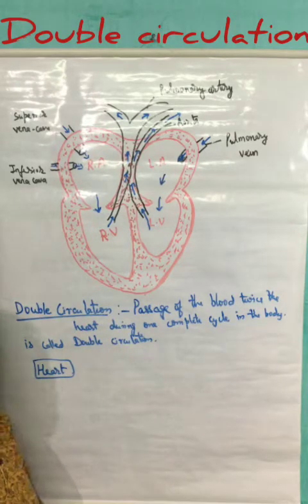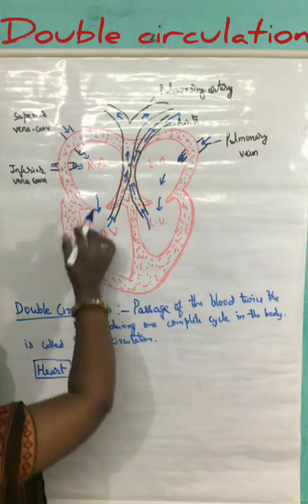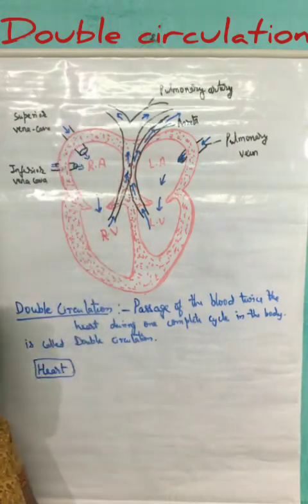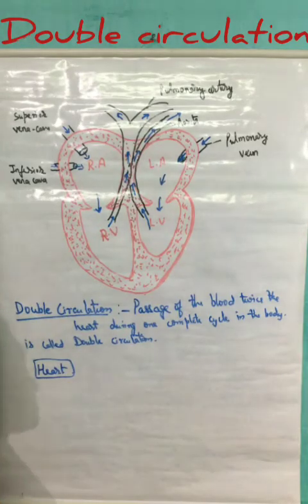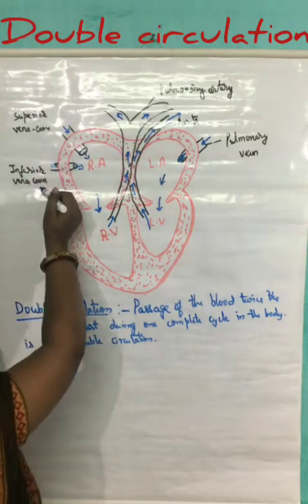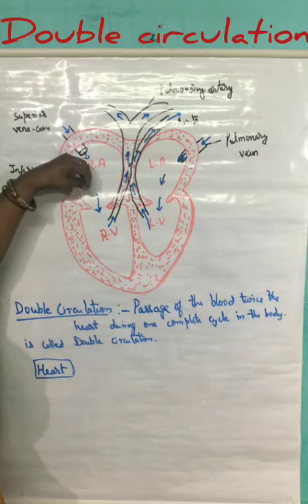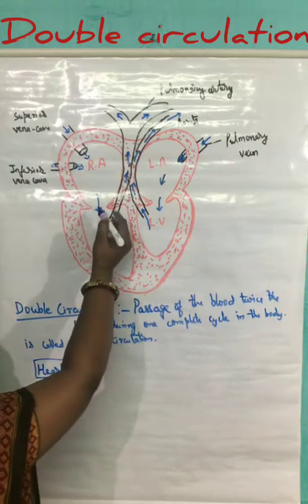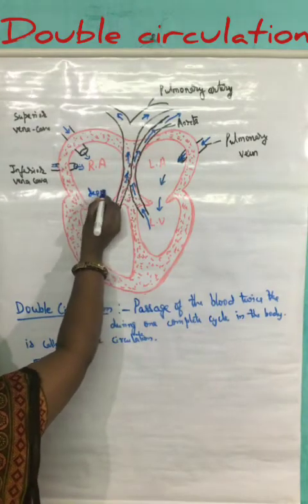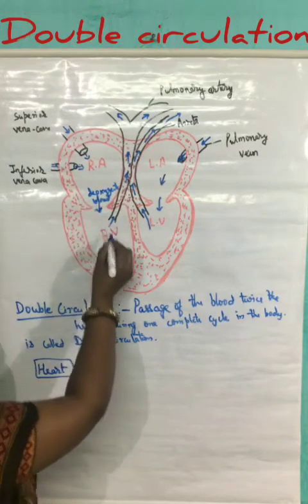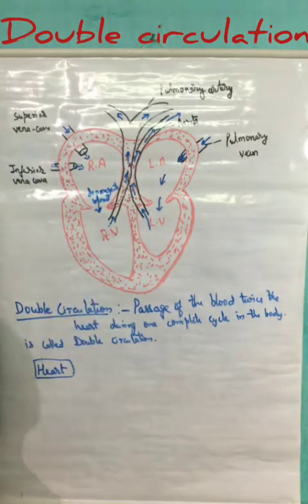Let us discuss how. All of us know that the right auricle of the heart receives deoxygenated blood from the different parts of the body through the superior and the inferior vena cava. When this right auricle contracts, the deoxygenated blood is being sent to the right ventricle.